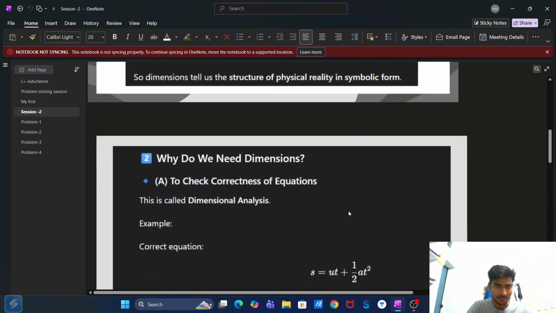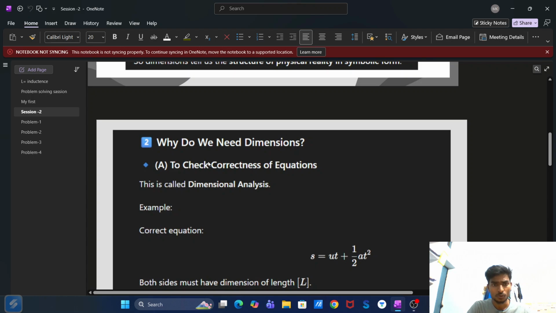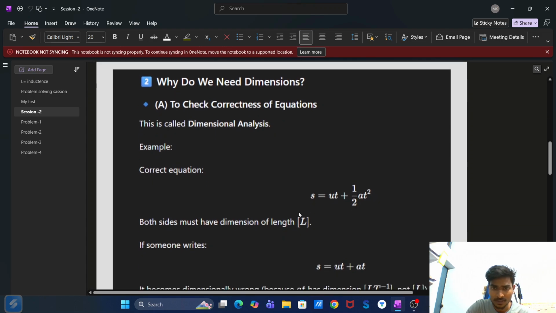Now, next slide: why do we need dimensions? To check the correctness of an equation. For example, there is a very simple equation in kinematics, s = ut + (1/2)at², where a denotes the acceleration of the particle. The interesting thing is that in mathematics you can add anything, because in a mathematical equation we just consider the magnitude of the quantity, so it doesn't matter what kind of quantity it is. But in physics, here there are three terms: first s, the second term ut, and the third term (1/2)at². So each term has the same dimension.